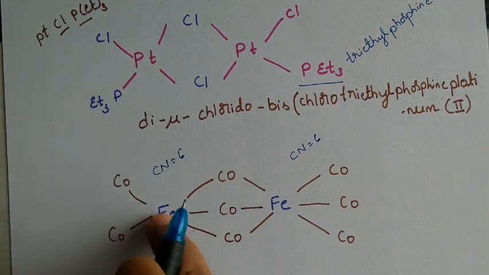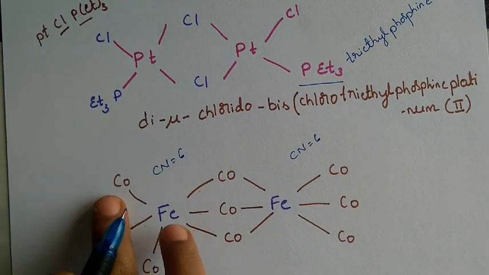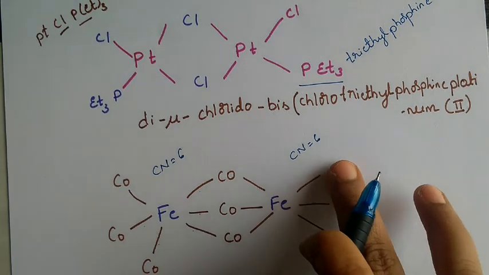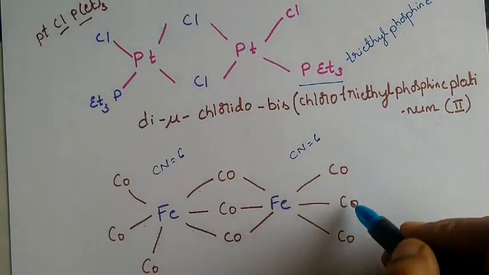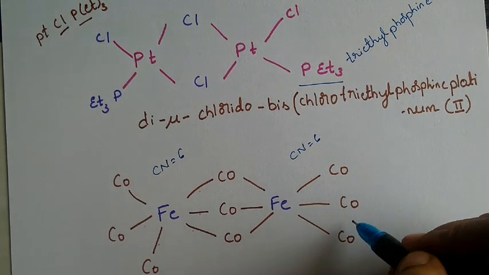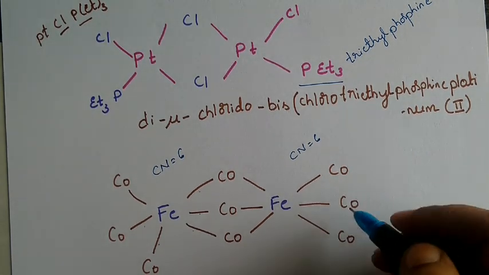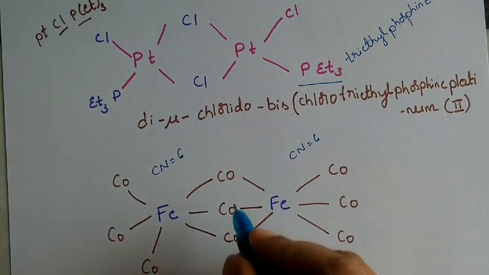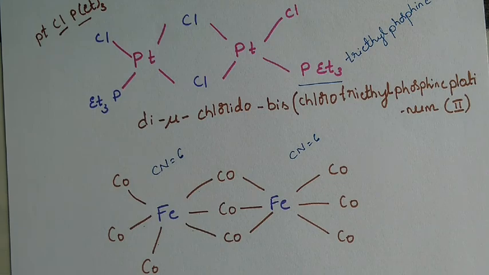We need to name only this part: this side Fe(CO)3, and this side also Fe(CO)3. Since in the ligand we don't have any di or tri prefixes, we can write directly after the bridging part how many we have. We have 2 such units, which is named bis.